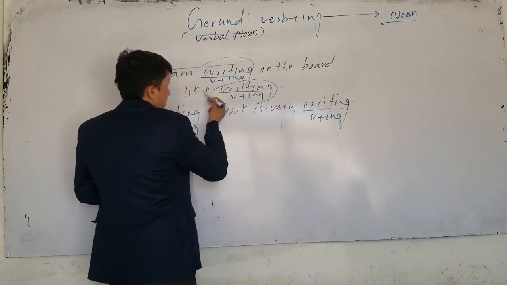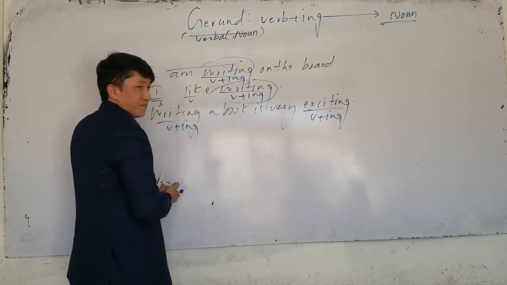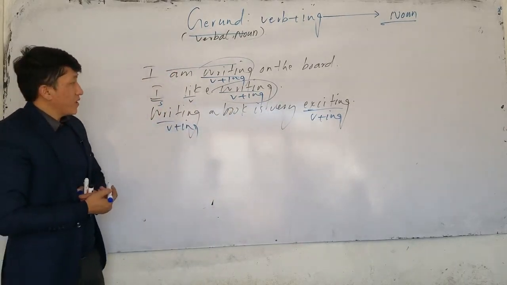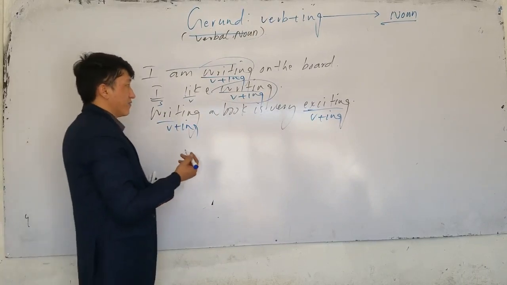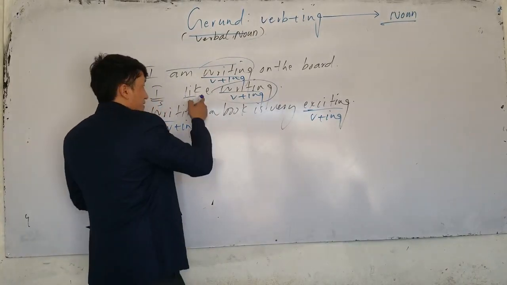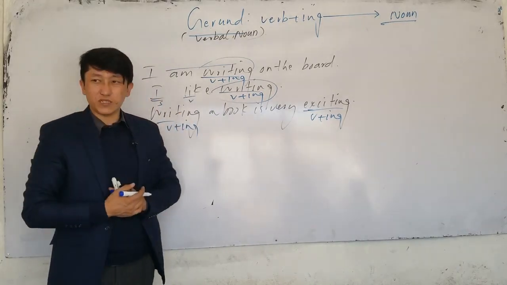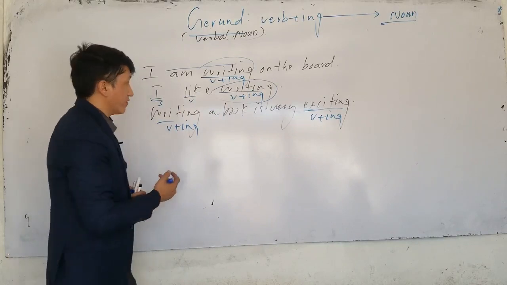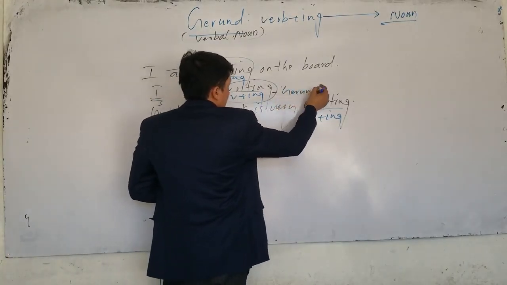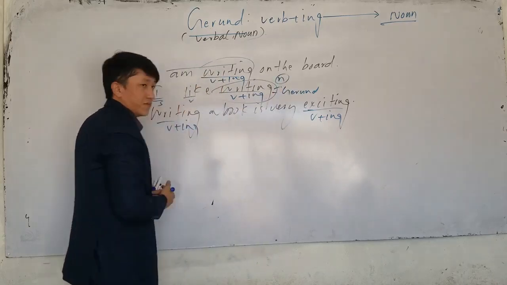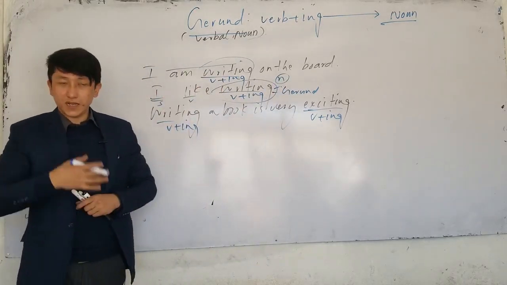So the second one, I like writing. What is I like writing? Look, this is subject, this is verb, this is verb ing. Now, this verb ing here functions as a noun. Writing is a verbal noun because it comes after the verb, like nashtan, khordan, noshidan. It's called a verbal noun. This is a gerund because the function is noun. But if I say I am writing, that's not a gerund.